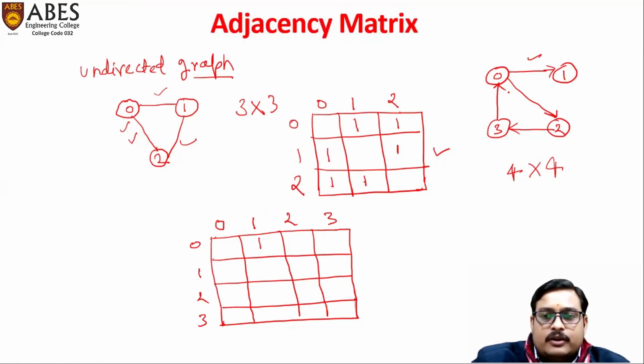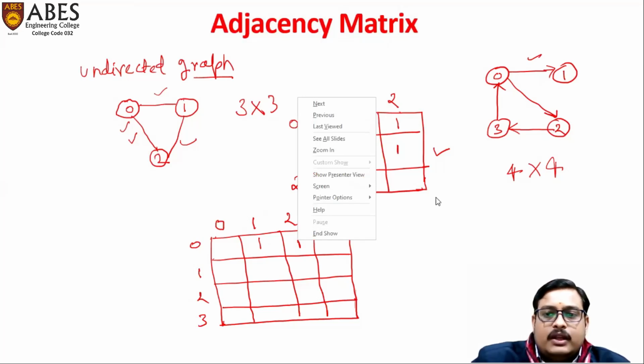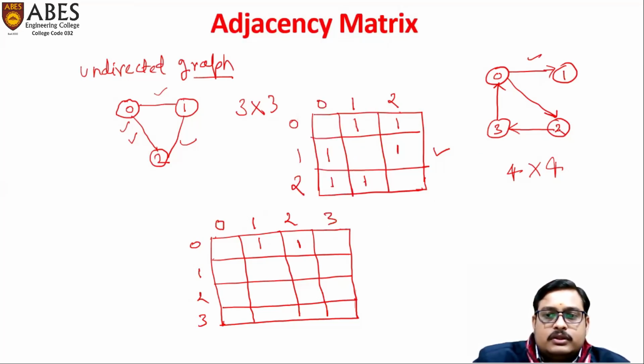If there is an edge from 0 to 2, yes, we'll put 1 here. If there is an edge from 0 to 3, no edge. The edge from 3 to 0 is not considered as an edge from 0 to 3, because this is directed. So we'll not put anything here.